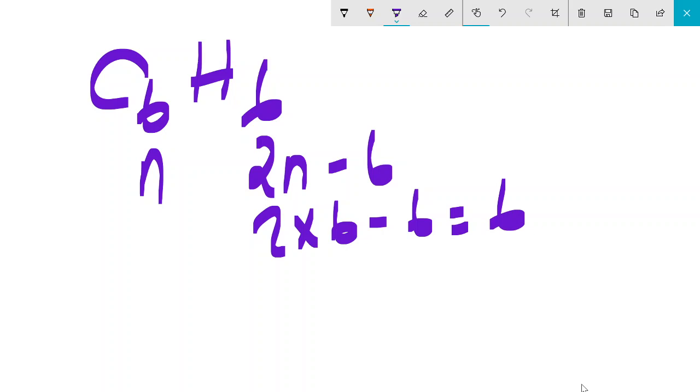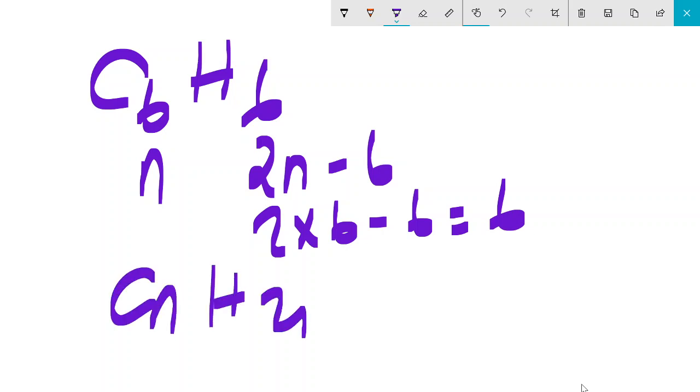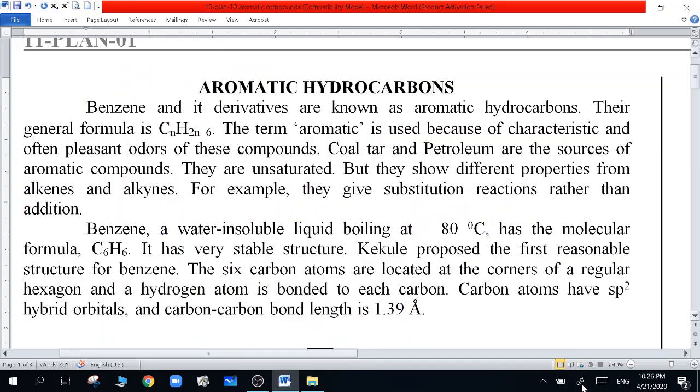So this is why CnH2n-6 is the general formula they say. And then aromatic: aroma means nice smell, pleasant odor. Aromatic hydrocarbons usually have a nice smell, a pleasant odor. So this is why coal tar and petroleum are the sources of aromatic compounds. We get them from petroleum, by fractional distillation of petroleum. Okay, remember. They are unsaturated.